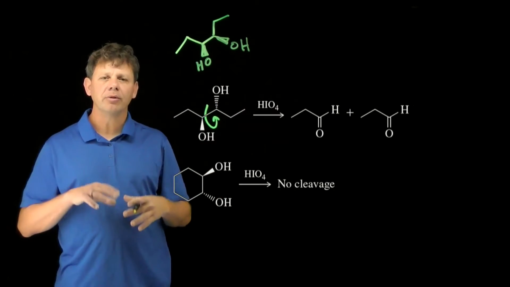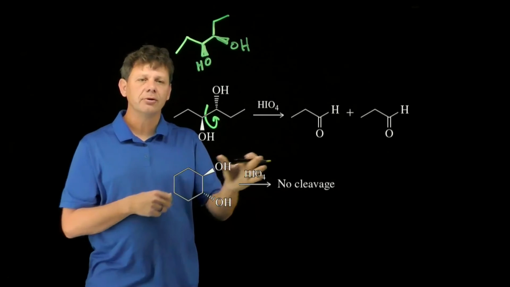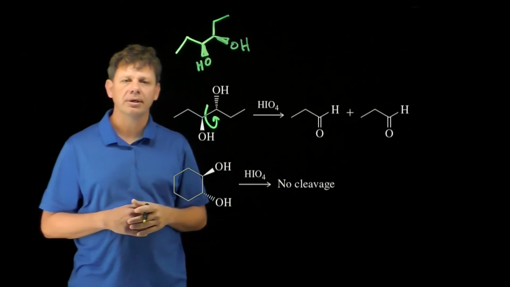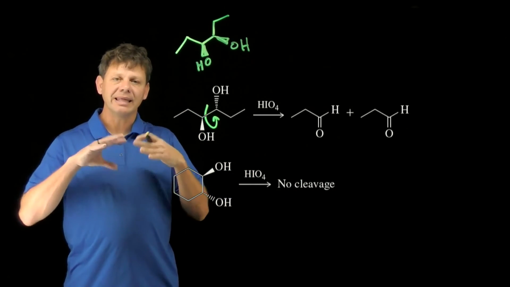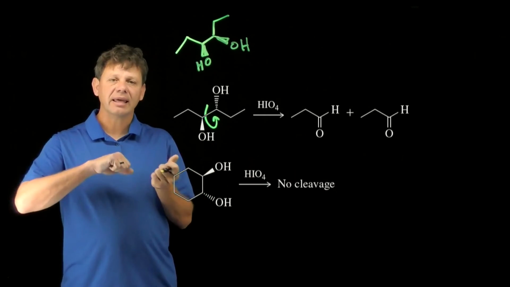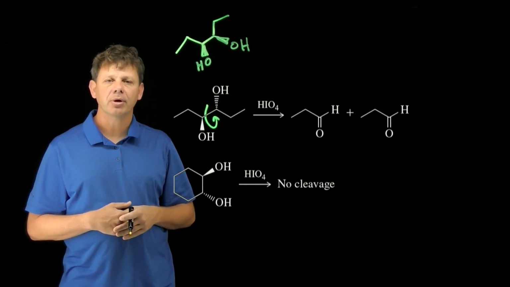This is going to allow the periodate ester to form, and once that forms, it can degrade or decompose to give us the two carbonyl compounds. So the answer to the question is there's free rotation in acyclic systems that can accommodate the conformation necessary to form that periodate ester.